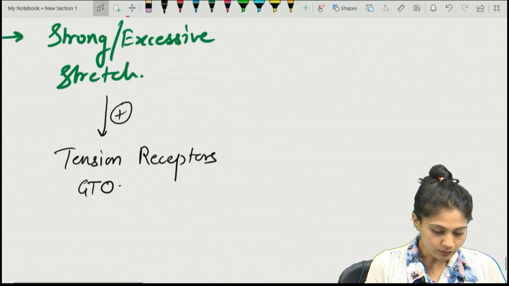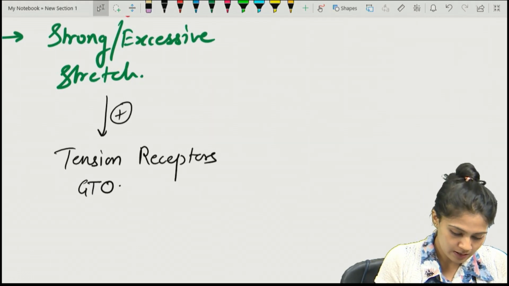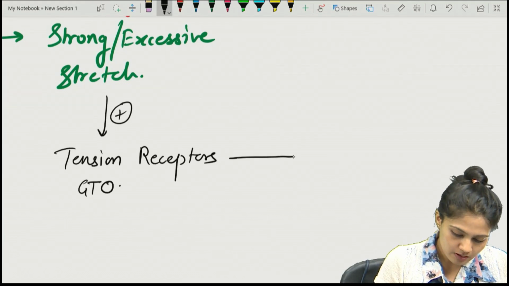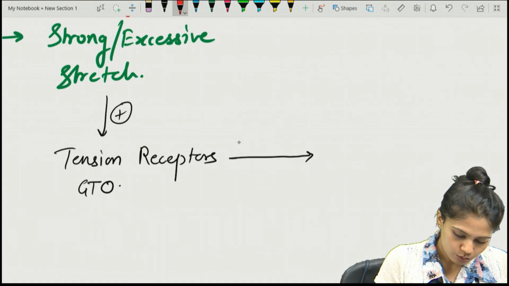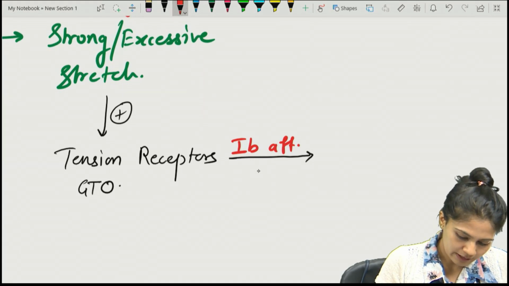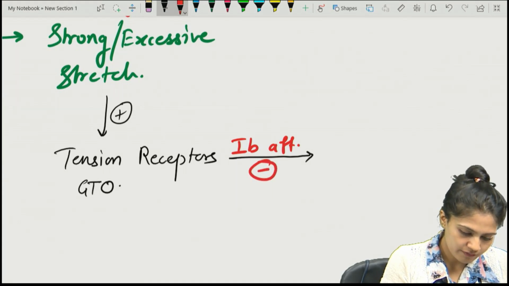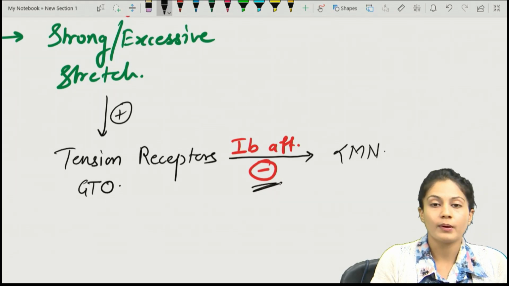So when there is a strong or excessive stretch, what actually happens? The tension receptors will be activated, and through which nerves? Through 1B afferent sensory nerves, that will actually inhibit the alpha motor neuron. Remember, they will inhibit the alpha motor neuron.